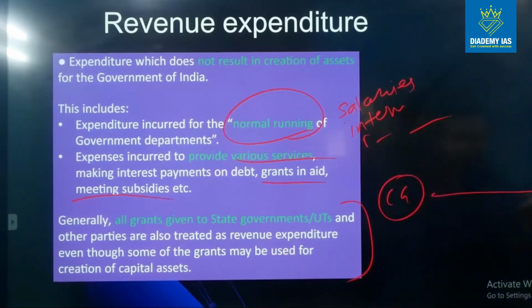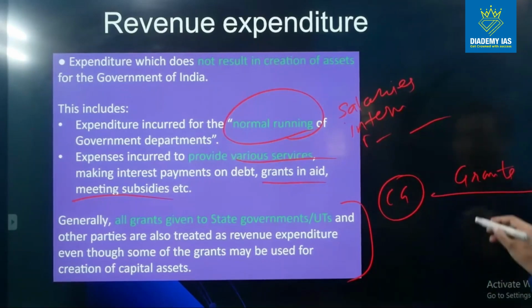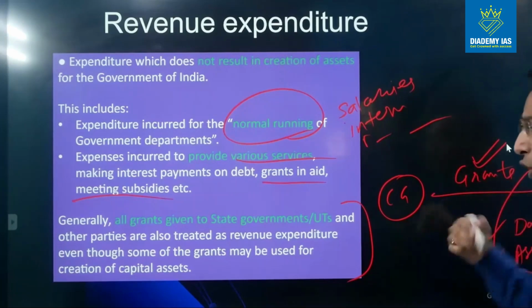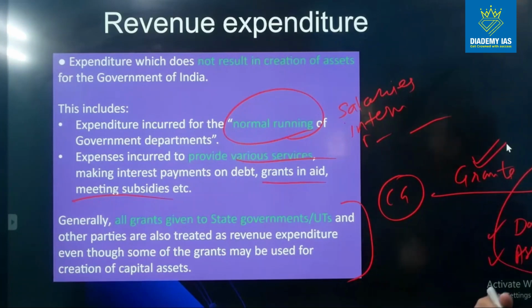Suppose central government gives various grants to the state governments, right? Now this grant is basically given to the state government. So this grant can be used by the state government for day-to-day functioning, or it can be used for any asset creation. So utilization by the state government does not define the nature of this grant. This grant is basically a kind of donation, a kind of gift, a kind of assistance,